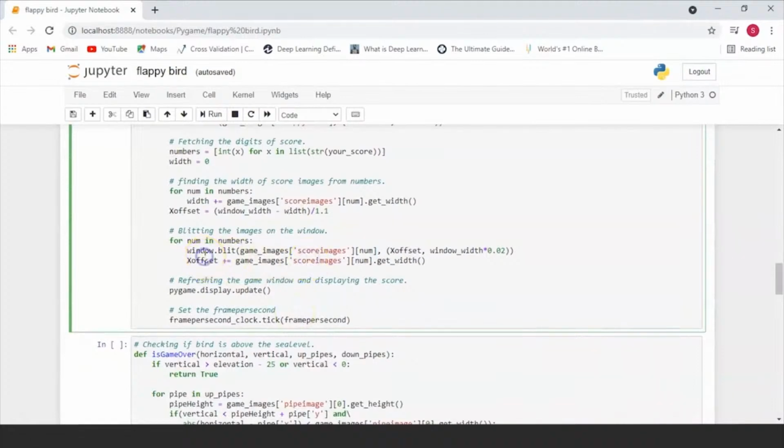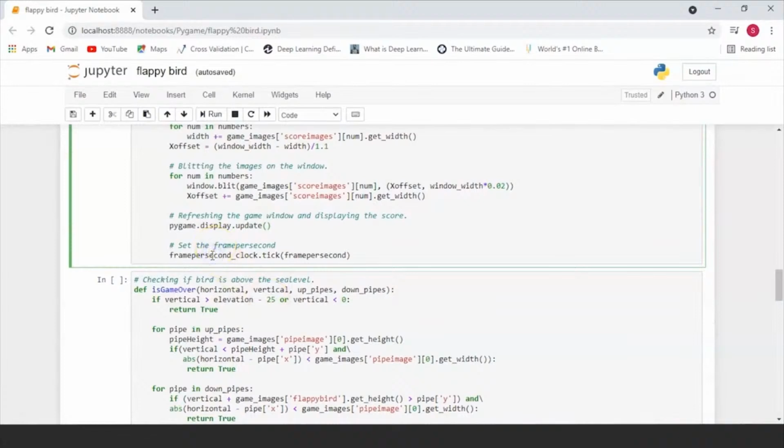So here we're just displaying the images on the screen. The offset is again just a variable that we've created here, and that's the variable at which we'll be displaying the images. Now every time the score changes, you're going to have to update the game window. So that is exactly what you're doing here. You're just updating your display game window. And as we talked about, every time your display changes, you can't have two displays open at once, so the game will move on to this new display window.